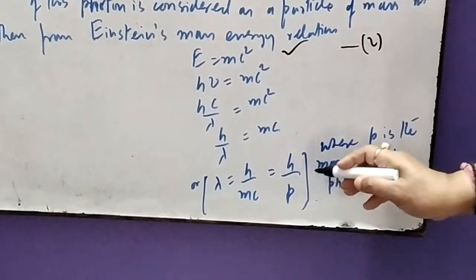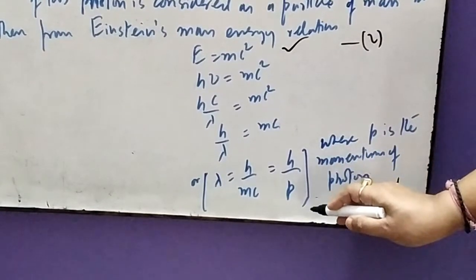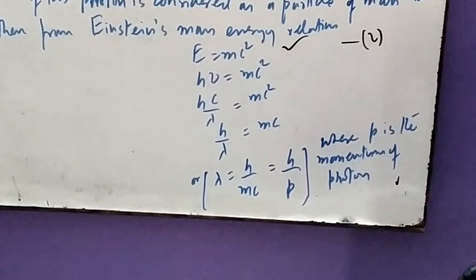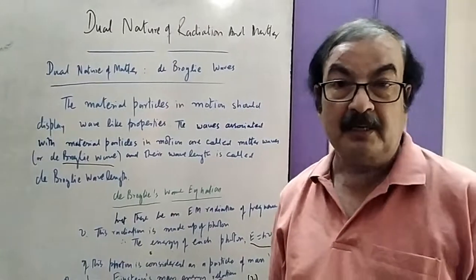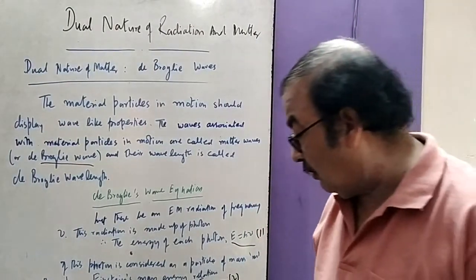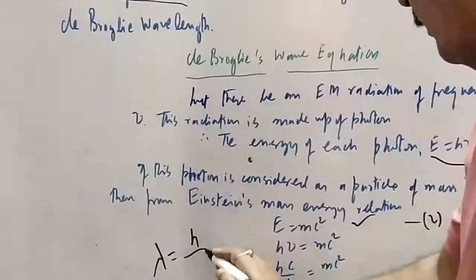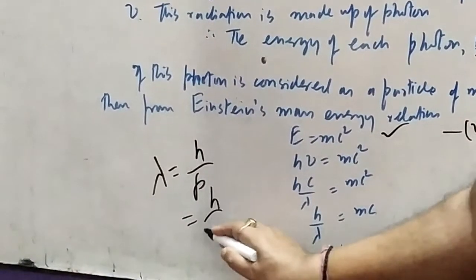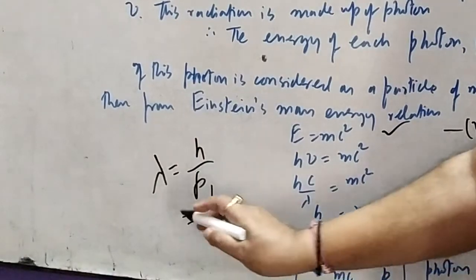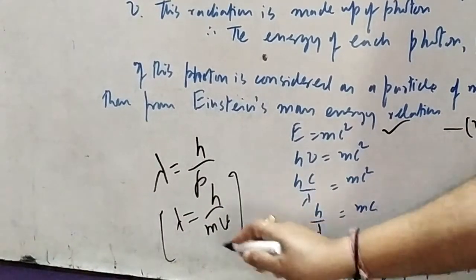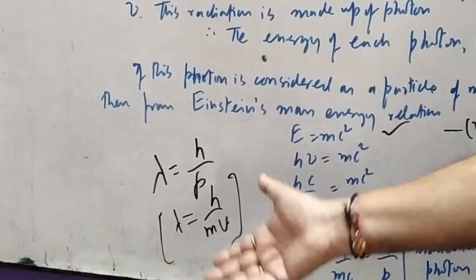Lambda equal to h upon mc, that is h upon p, that is Planck constant upon momentum of the photon, is your de Broglie wavelength. Now, if some material particle is considered, like electron, proton, etc., there also we can have the formula lambda equal to h upon p, that is h upon mv. It is just a material particle with certain mass m and velocity v, and this will also be the de Broglie wavelength of such a material particle. Okay, that is the de Broglie matter waves wavelength.